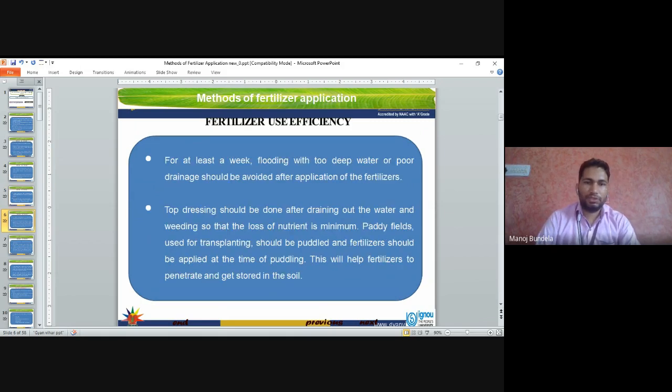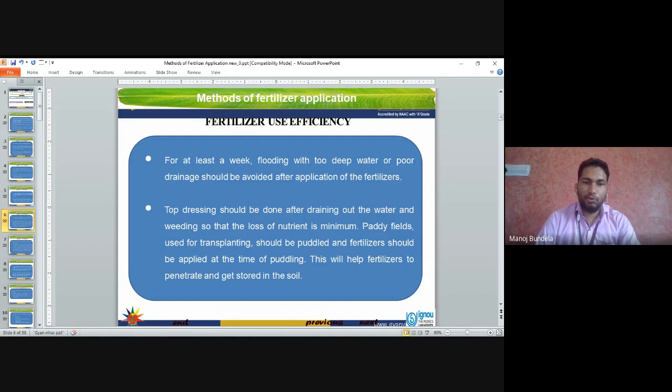Fertilizer use efficiency. For at least a week after application of fertilizer, flooding with too deep water or poor drainage should be avoided. Top dressing should be done after draining out the water and weeding so that the loss of nutrients is minimum.